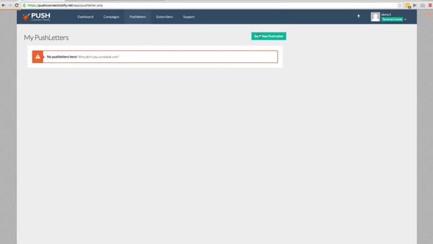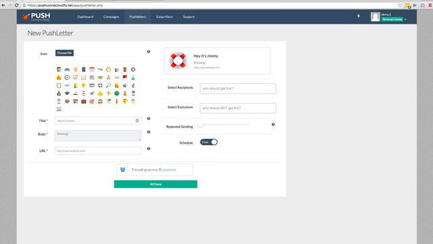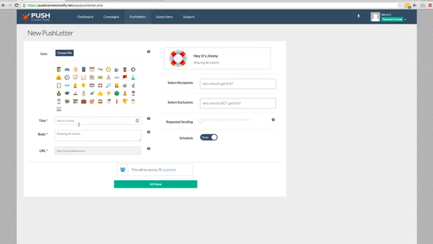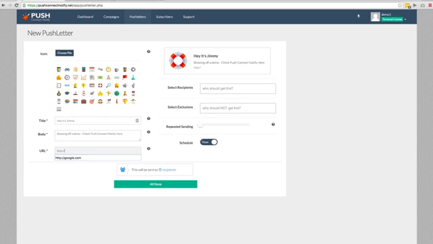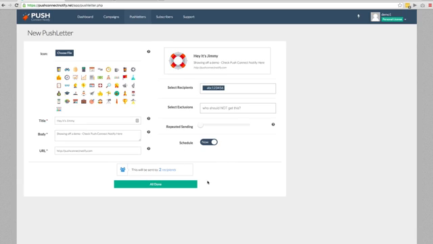All right. So when you're here, you're going to hit send new push letter. When you click on that, you're going to have the same options where you can check different options and you can change everything here. So let's do this. Hey, it's Jimmy showing off a demo. Check push connect notify here, and we're going to type in pushconnectnotify.com. Because we already created that campaign, you'll be able to pull that campaign, and you can exclude anybody as well if you want. You can even repeat the number of sends, and you can schedule exactly when you want that letter to go out. You'll see here that it has 2 recipients, so we're going to hit all done.